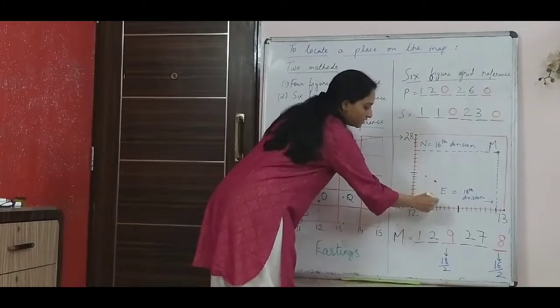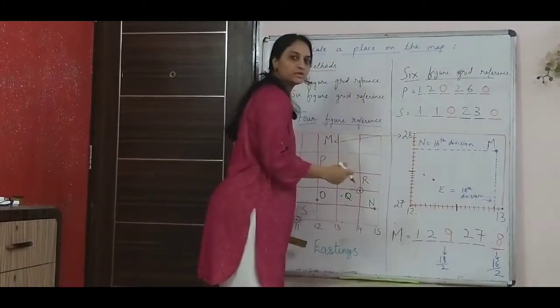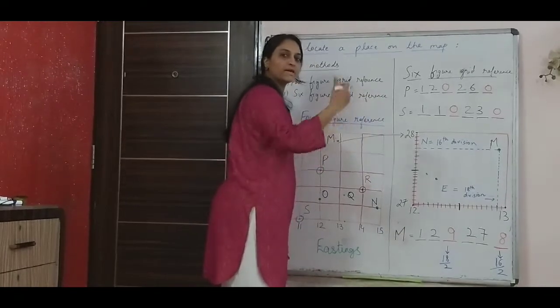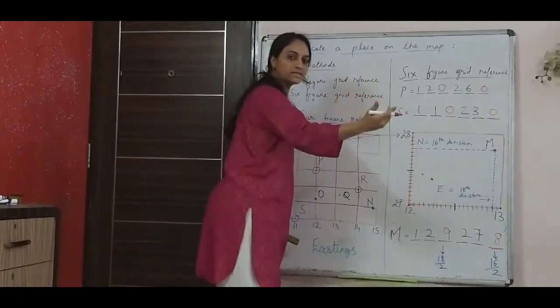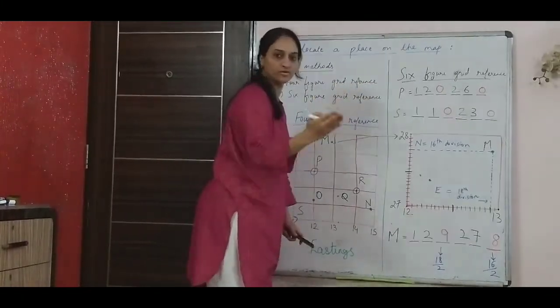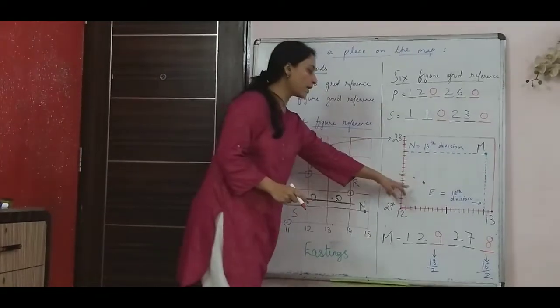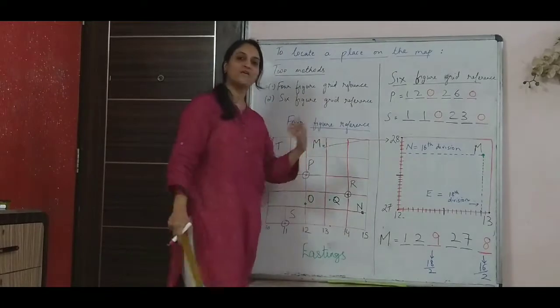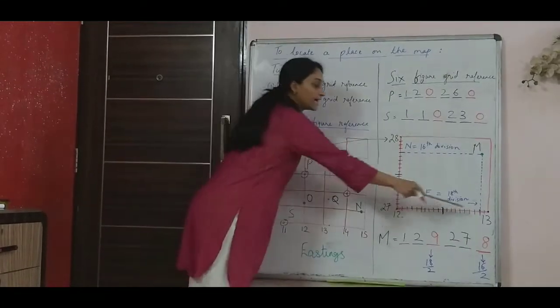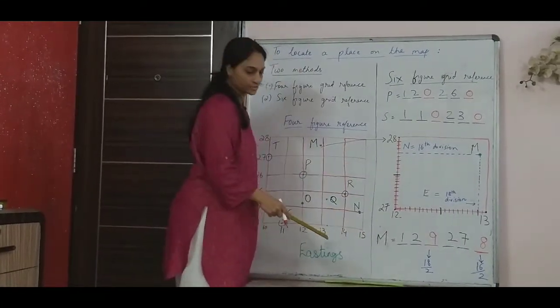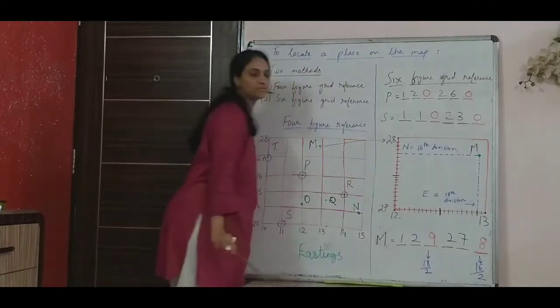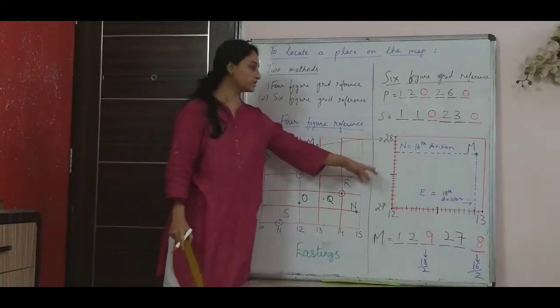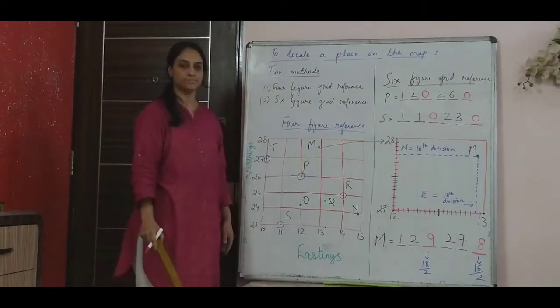So 5 divided by 2 is 2.5, so I will get my third easting as 3 because it's 2.5. That is how I do it. Whichever division it falls on, I have to divide it by 2 because I am dividing my divisions into 20 divisions. Understood? This is how I get my 6-figure grid reference for point M.